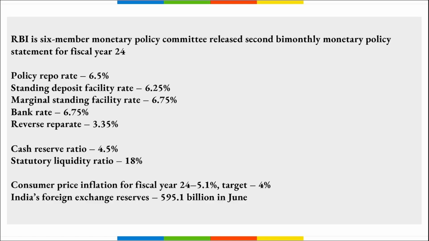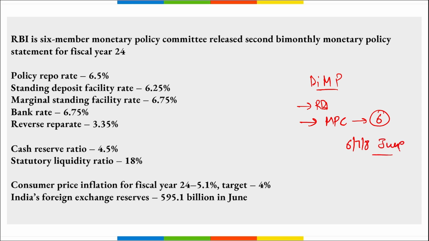Let's start. First, we are discussing the bi-monthly monetary policy, right? First of all, you need to remember this. The bi-monthly monetary policy is released by RBI, first thing. Second, how many members are there in the monetary policy committee? There are 6 members in the monetary policy committee that recently met on 6th, 7th and 8th of June. And they have recently released the second edition of the bi-monthly monetary policy for fiscal year 24.